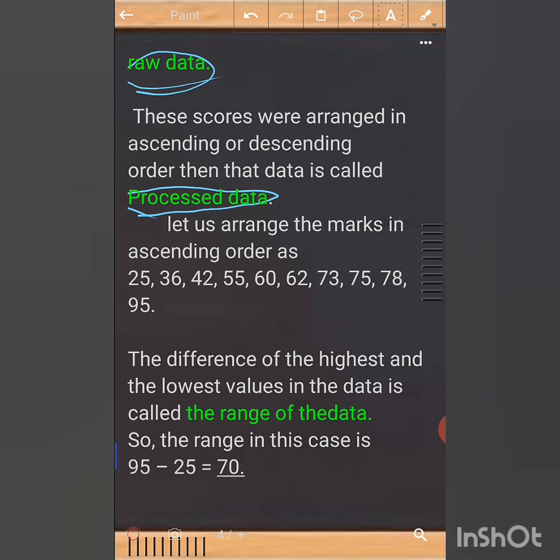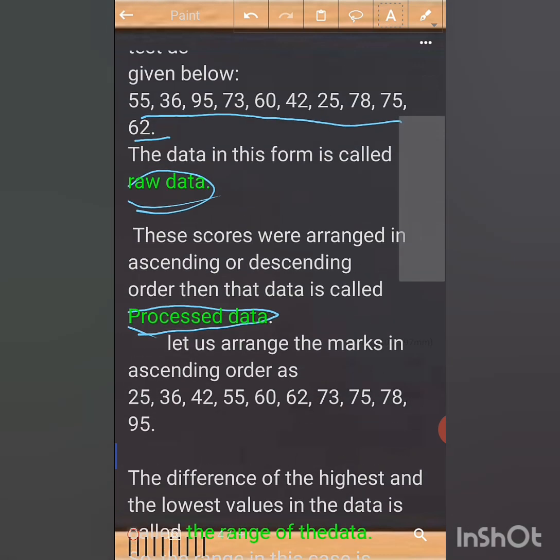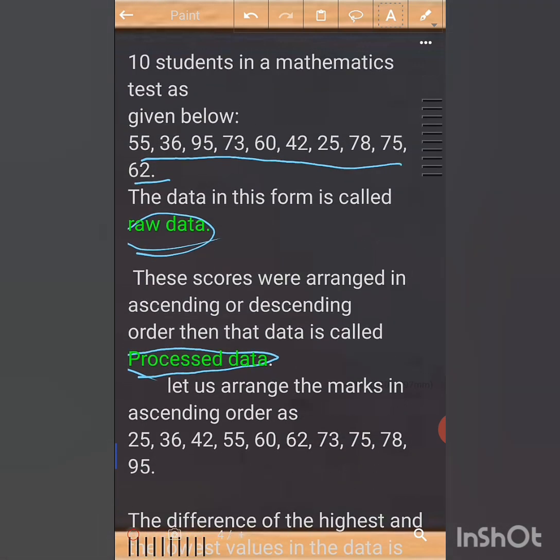Now, if you observe, when I asked you to find out the range of the data, without processing this data it is difficult to find the range. So whenever we get raw data, it should be processed first, then we can solve it further.